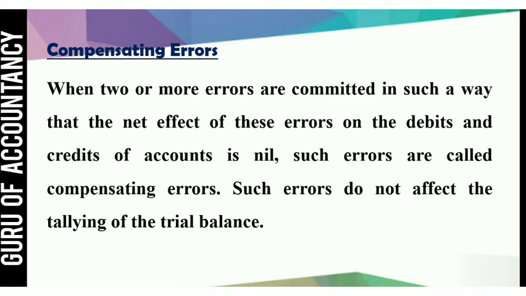Compensating error. The name itself suggests: when one error is compensated by another error, then it is a compensating error. So when two or more errors are committed in such a way that the net effect of these errors on the debit and the credit of the account is nil, such errors are called compensating errors. Such errors do not affect the tallying of the trial balance. That means errors are there, but even then the trial balance will tally.